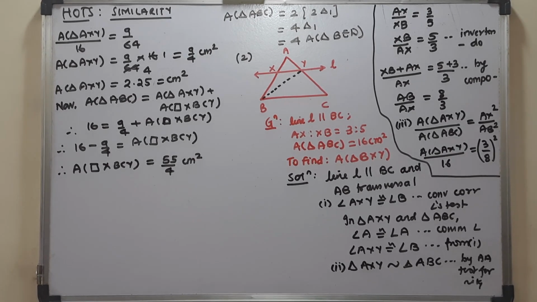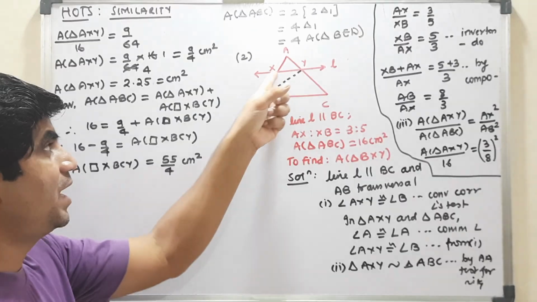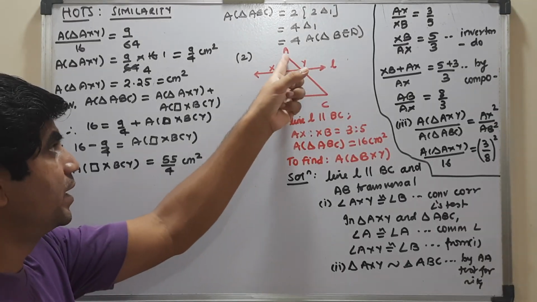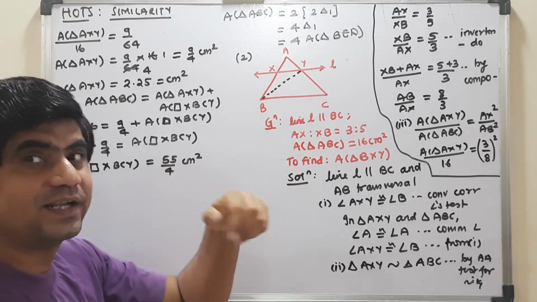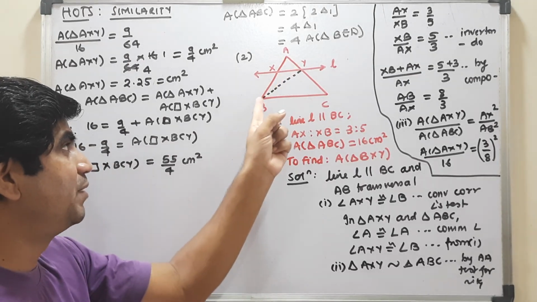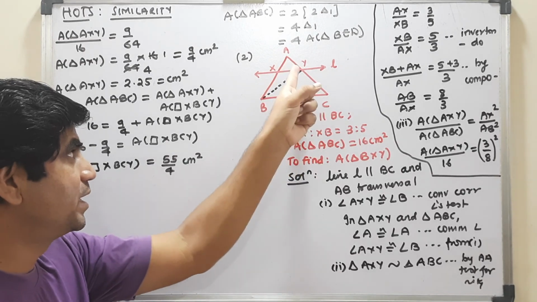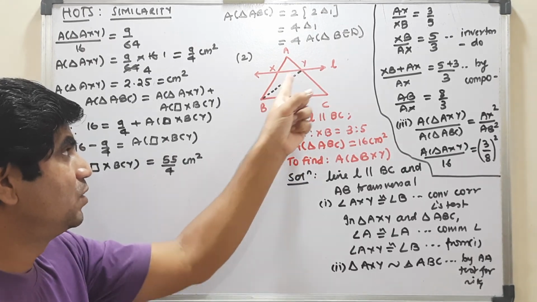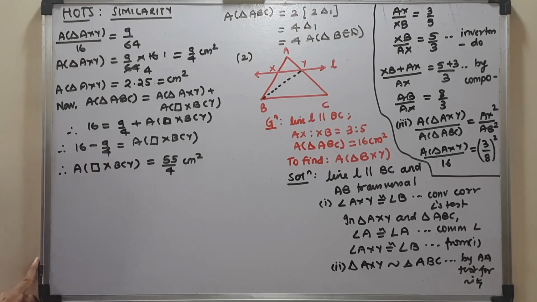Now let me direct you. First of all, my interest is in getting this particular triangle. Where is this triangle related? That I will see first. This triangle ABY is related with BYC. They have a linear base and the opposite vertex is common, so obviously the height will be the same. That is my first step of thinking.